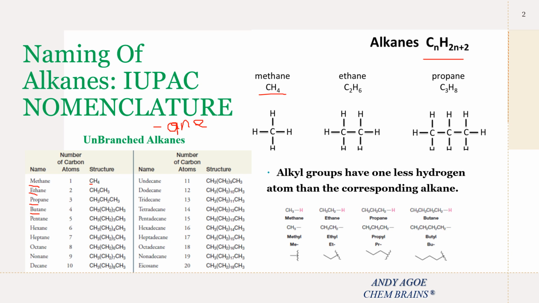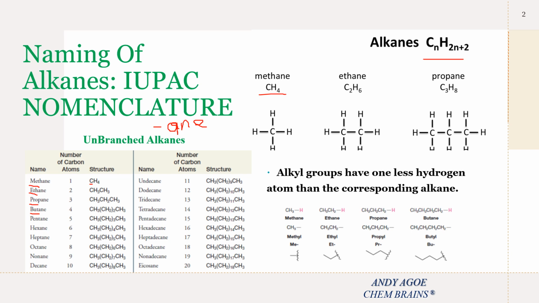Methane signifies that the organic compound conforms to the chemical formula CnH2n+2. If we say ethane, ethane means that the organic compound has two carbons separated by a single bond and also conforms to the chemical formula CnH2n+2. Now, this goes on and on depending on the number of carbons present.